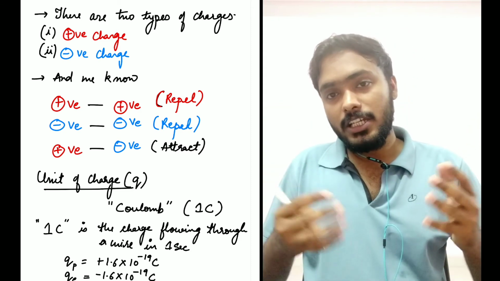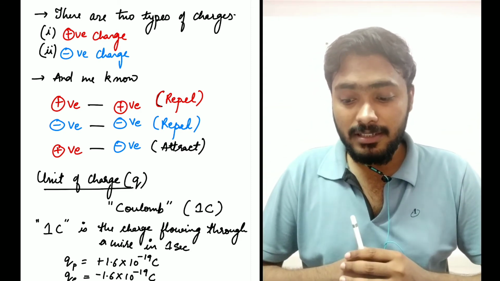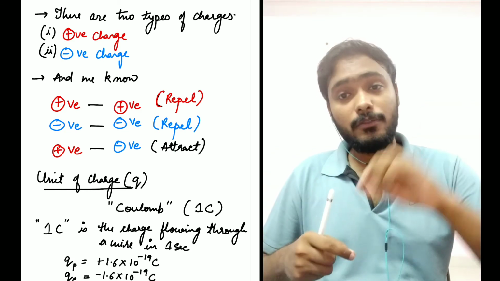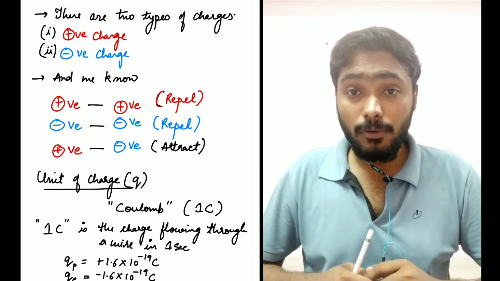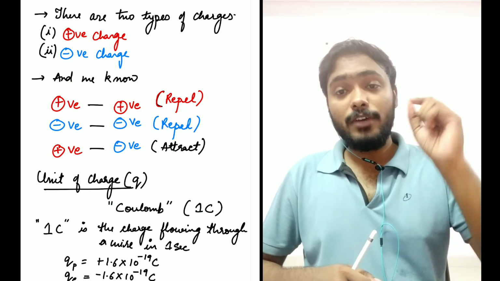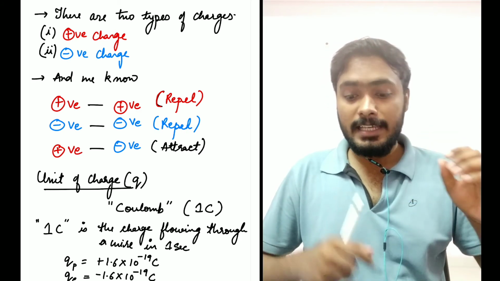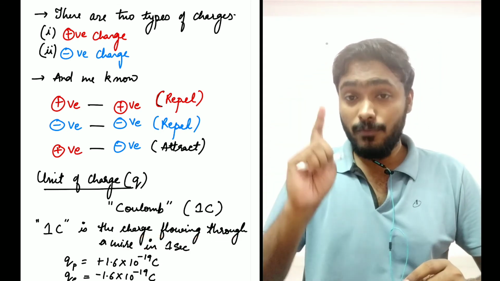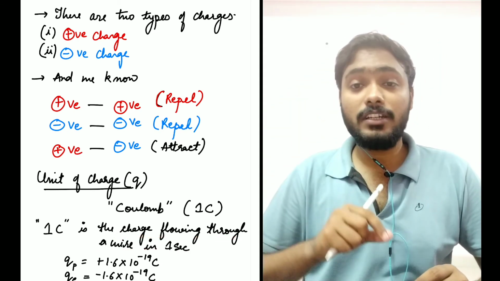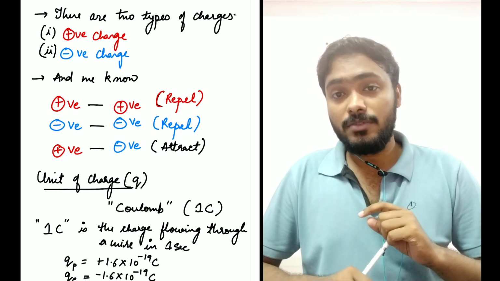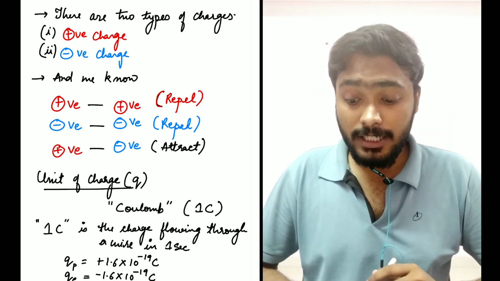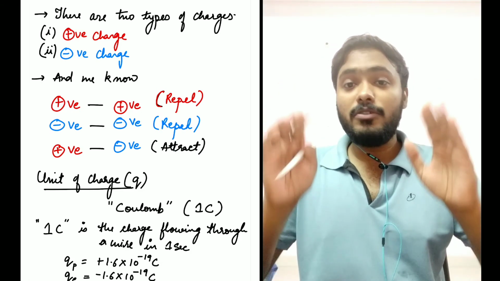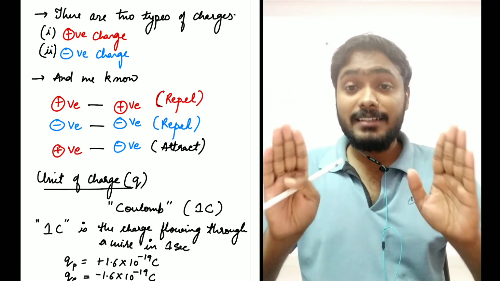So if somebody asks you how much is 1 Coulomb charge: if we have a wire in which 1 ampere current is flowing, then 1 Coulomb charge is the charge that flows through the wire in 1 second. So how much charge is flowing through that wire in 1 second is what you call 1 Coulomb charge when 1 ampere current is flowing through that wire, right? I hope that is understandable. I hope you take your time to let that sink in.